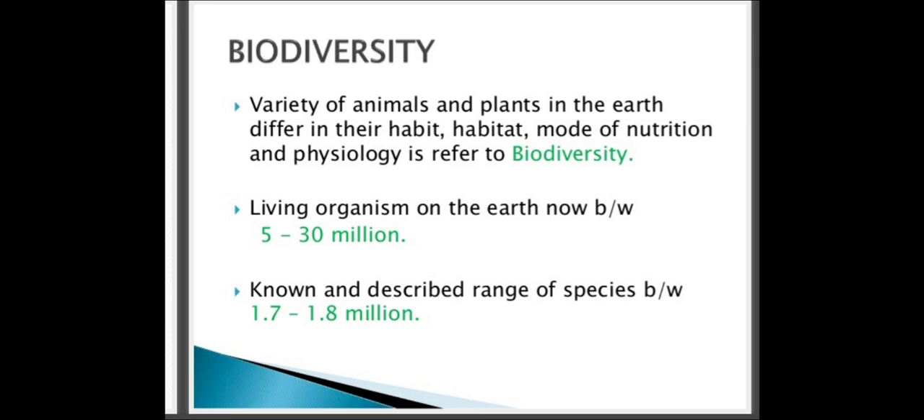So what exactly does this biodiversity mean? What are the types of biodiversity? What is the importance of biodiversity? Let me see. Before going to explain exactly, let me quote one more definition.